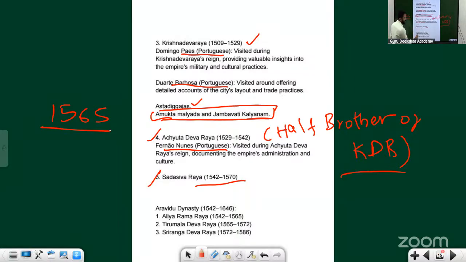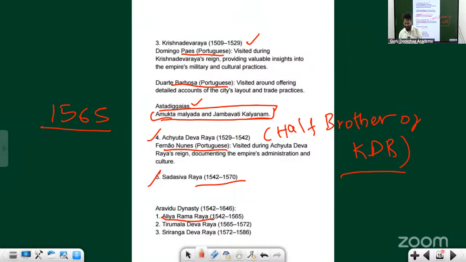Although Sadashiva Raya was the ruler, it was his cousin, Aliya Ramaraya, who was the de facto ruler. The king was nominally Sadashiva, but Ramaraya was the military commander. By this time the Bahmani kingdom had already divided into so many kingdoms: Berar, Golconda, Bijapur, Bidar and Ahmednagar.